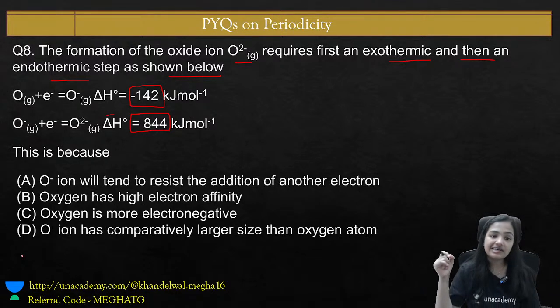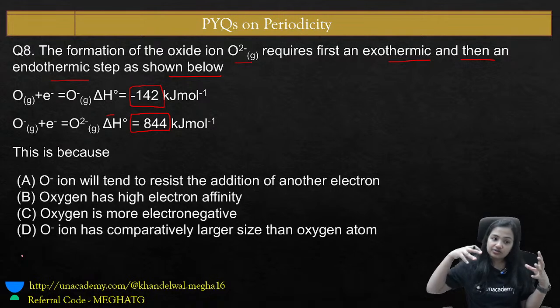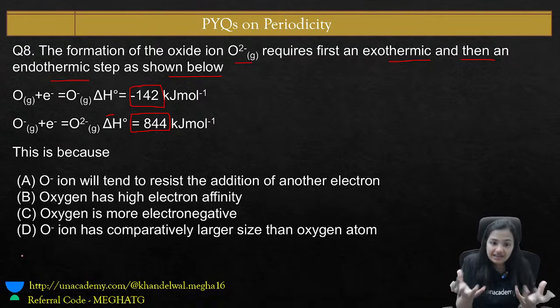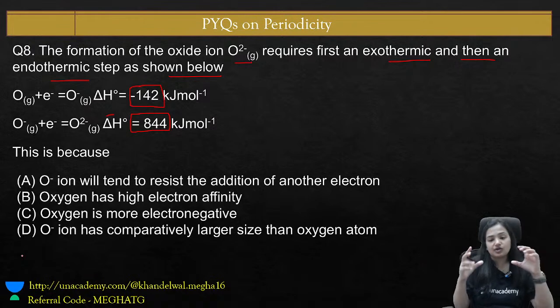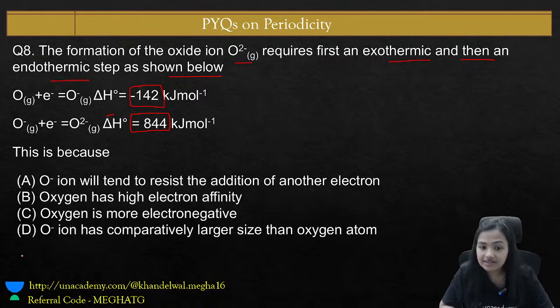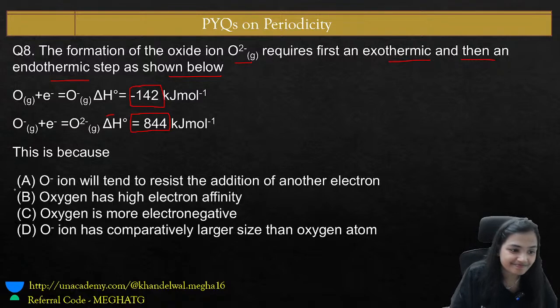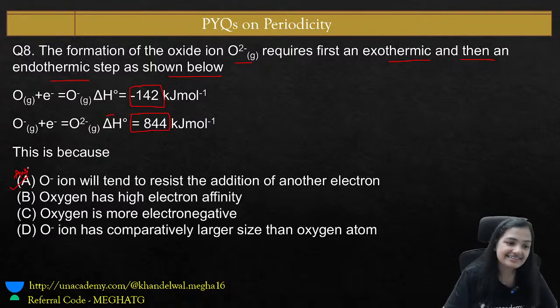O negative ion will tend to resist the addition of another electron. Oxygen has high electron affinity. Oxygen is more electronegative, or O negative ion has comparatively larger size than that of the oxygen atom. The reason: amazing. Right answer is A.